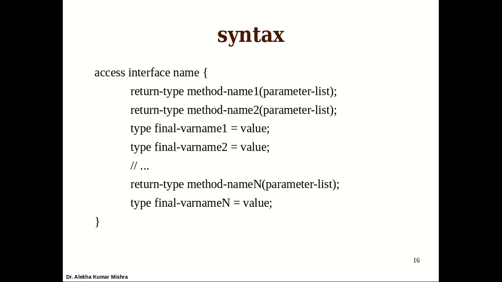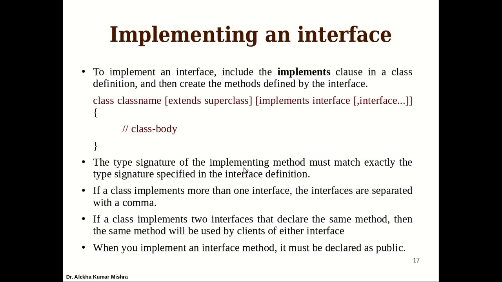The syntax is very simple. We mention the access specifier of the interface, the keyword interface and the name, just similar to the class definition. Then we have the method names, then the final variables, which are generally constants because they are static and final. So you must mention the value which will be fixed throughout execution. Let's see an example.